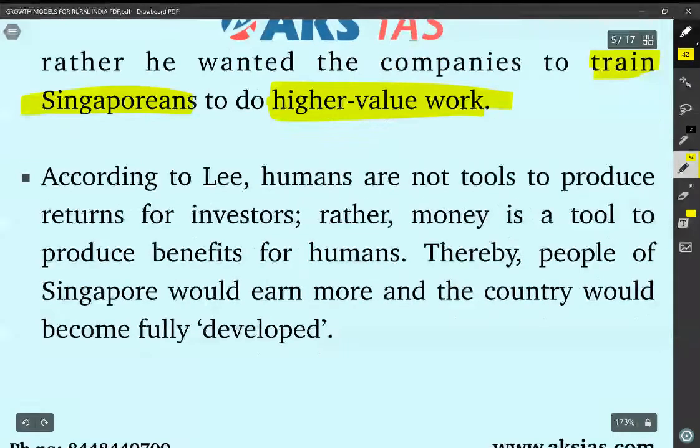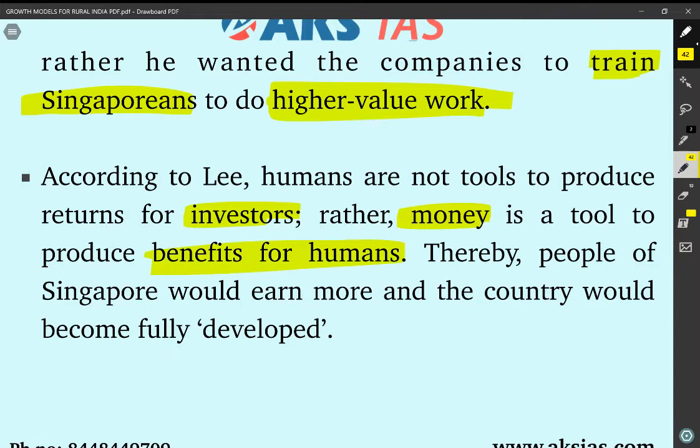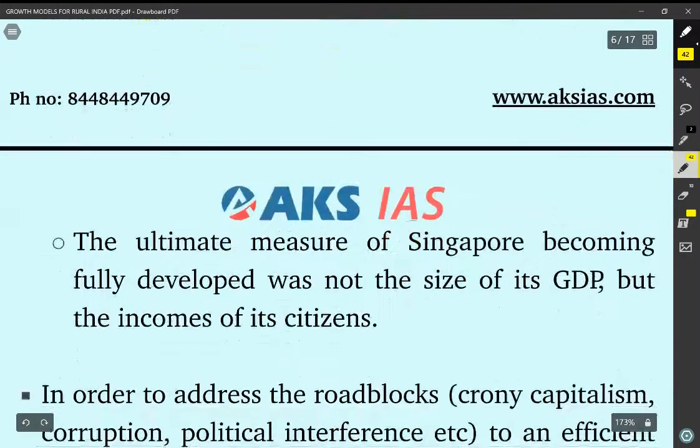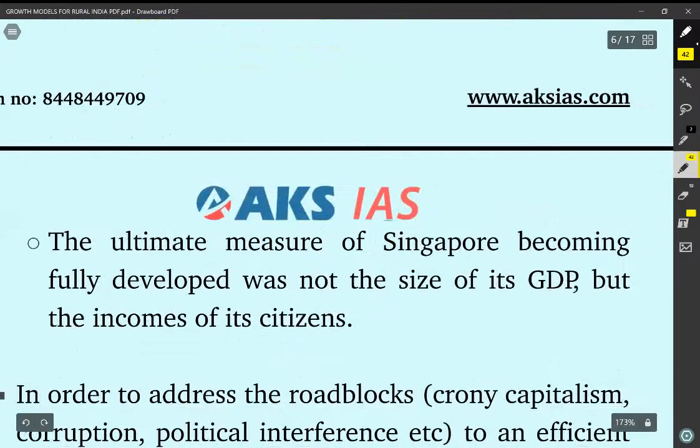According to Lee, humans are not tools to produce returns for investors. Rather, money is a tool to produce benefits for humans. Thereby, people of Singapore would earn more and the country would become fully developed. That was the ultimate vision of Lee Kuan Yew. The ultimate measure of Singapore becoming fully developed was not the size of its GDP, but the incomes of its citizens.